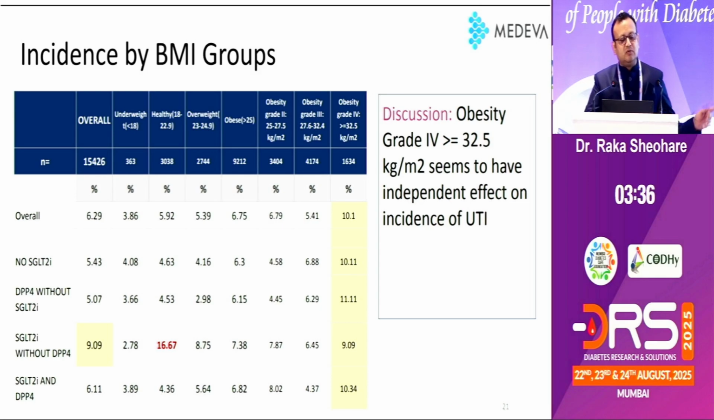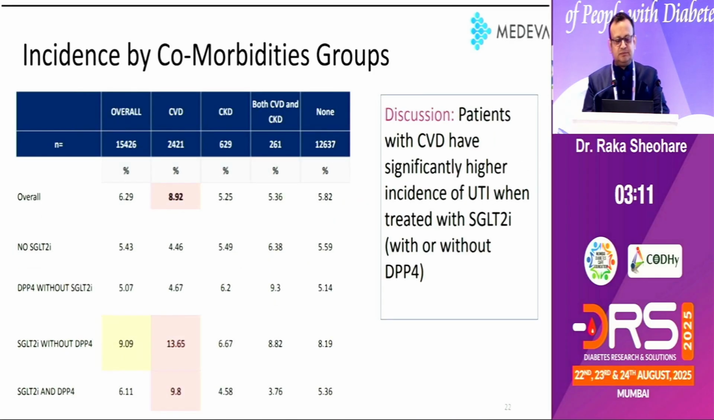See that in all of the groups, no SGLT2, DPP4 without SGLT2, SGLT2 without DPP4, and SGLT2 with DPP4, if the patient is obese, we have high incidence, because an obese patient is unable to take care of genitourinary perineal hygiene properly because of so many things. They are not able to see their private parts properly. They can't handle that kind of situation. So obesity remains a key and independent risk factor.